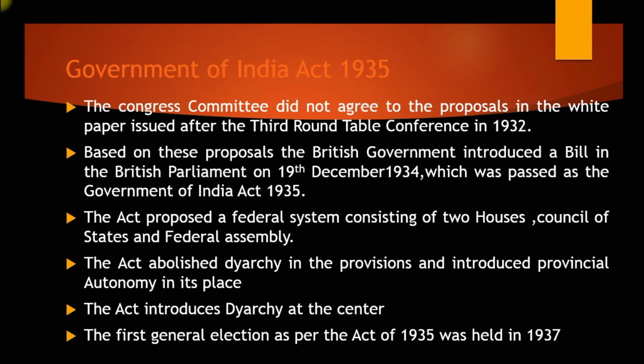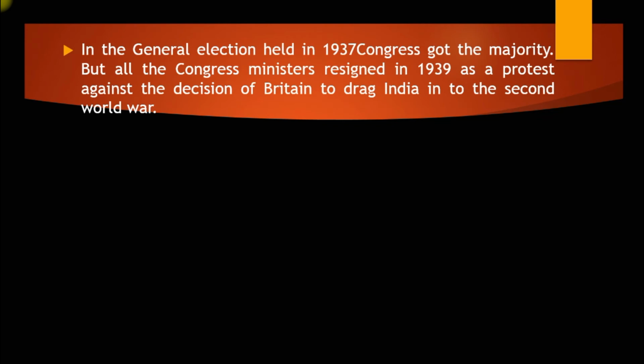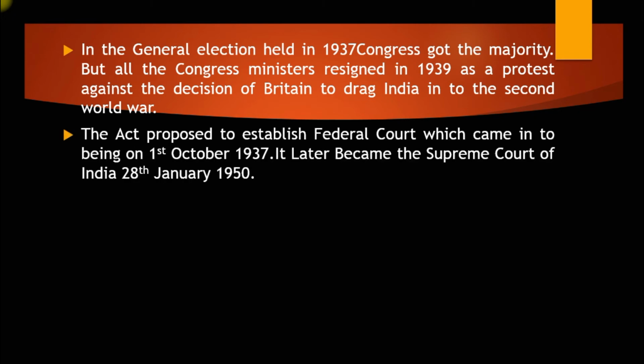The first general election as per the Act of 1935 was held in 1937. In the general election held in 1937, Congress got the majority, but all the Congress ministers resigned in 1939 in protest against the decision of the British to drag India into the Second World War. The Act proposed the establishment of a Federal Court, which came into being on 1st October 1937. It later became the Supreme Court of India on 28 January 1950.